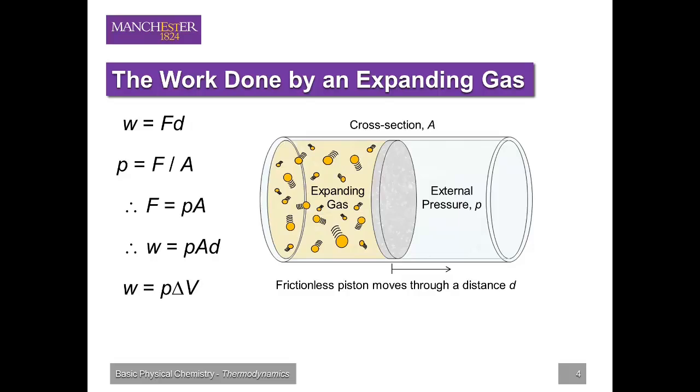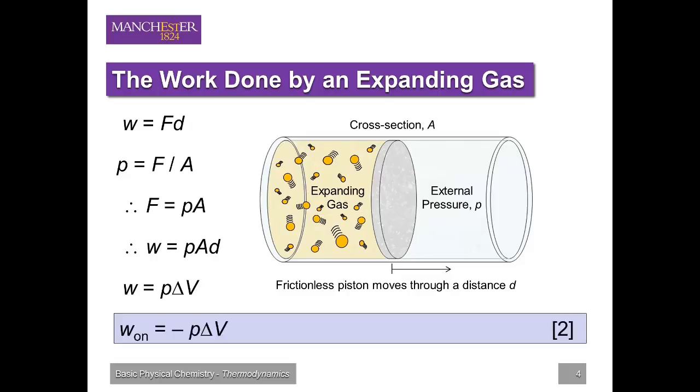The greater the volume of gas released, the more work needs to be done to push the atmosphere away. And the greater the pressure, the more work needs to be done as it is harder to push the atmosphere away. Finally, when a gas is released by a chemical reaction, work is being done by the thermodynamic system, and so by convention the work done on the system is negative, and thus W on equals minus P delta V. This is a very important result, and we shall denote it equation 2.